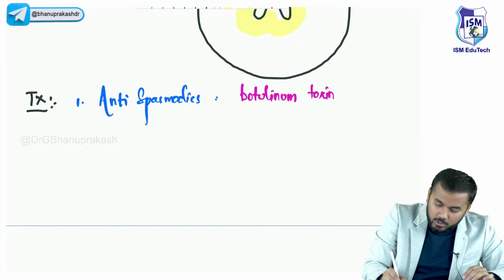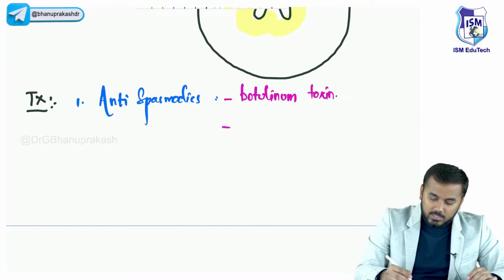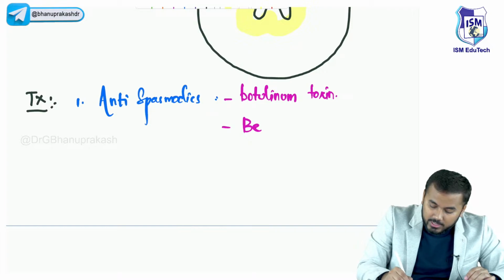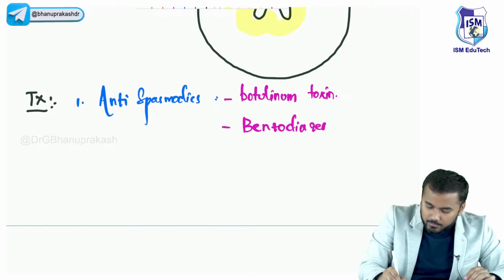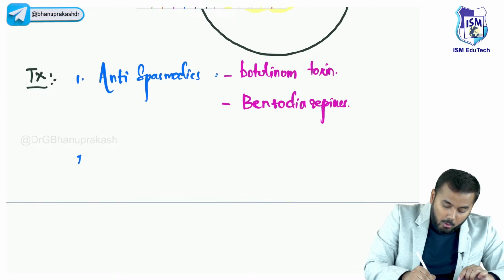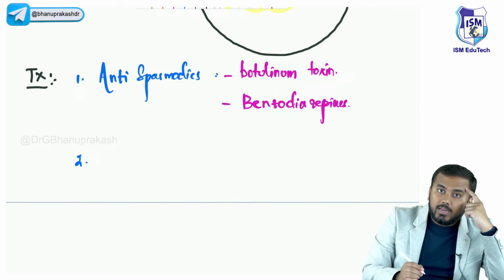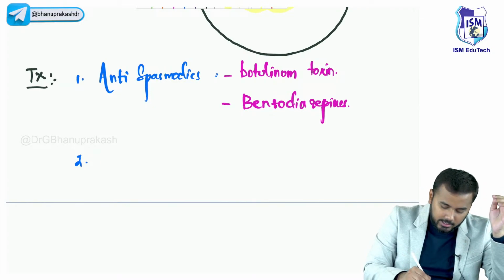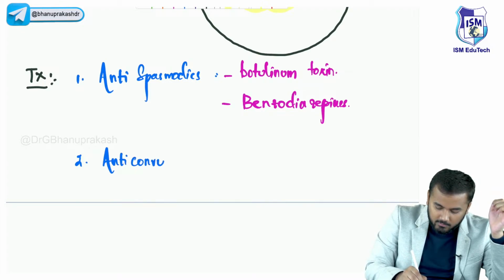Botulinum toxin to relieve the muscle spasms, and you can also give BZP, benzodiazepines. Now there is a problem with the brain. If there is a problem with the brain, don't you think there will be seizures, right? So you have to give anti-seizure medication, anticonvulsants.